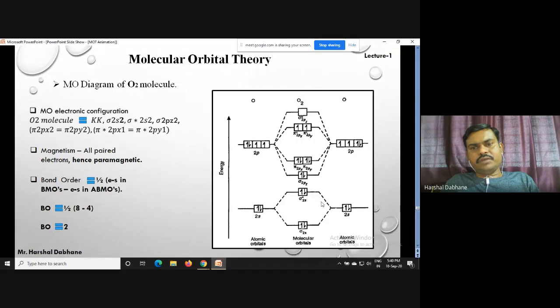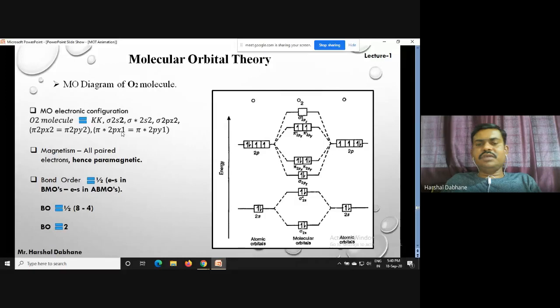So here we know that for 1s and 1s we are going to write KK, because these are the inner orbitals. They are not going to take part in the bonding process, so we are not going to write the sigma 1s and sigma star 1s orbitals for this. Instead of this, we can write only KK.